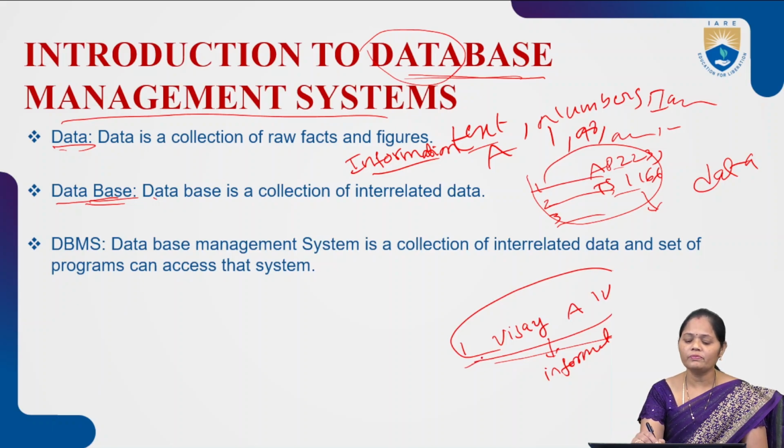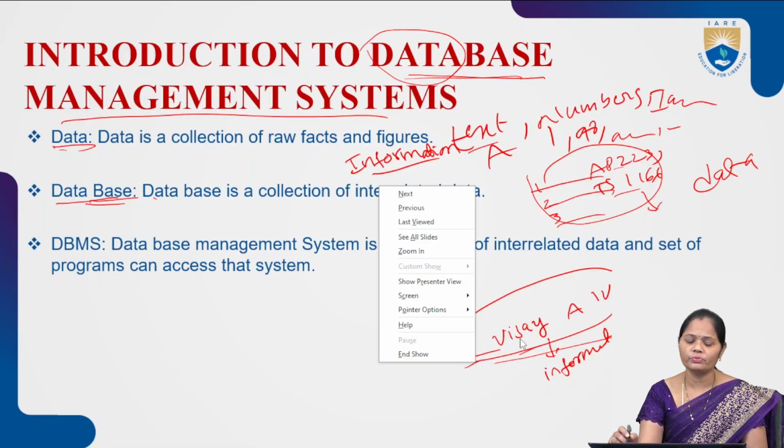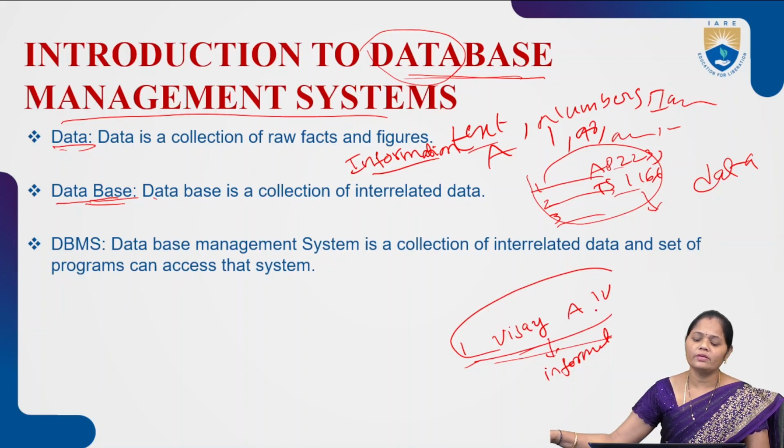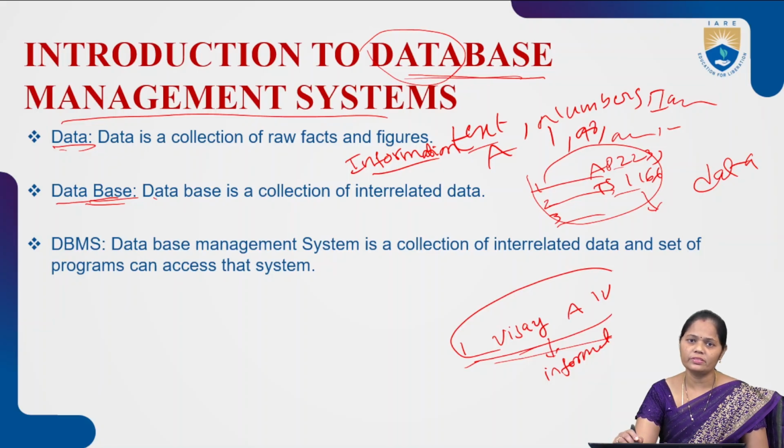If you consider this data, student roll number is 1, the name of the student is Vijay, his section is A and he is in 4th semester. This means there is a relation between this data, whatever we have stored in the database.